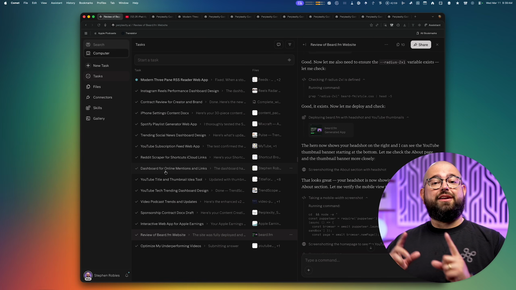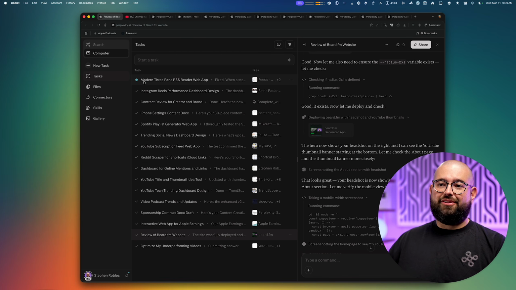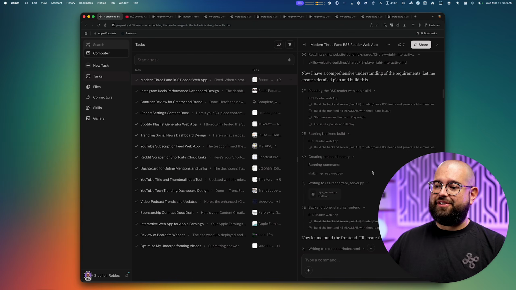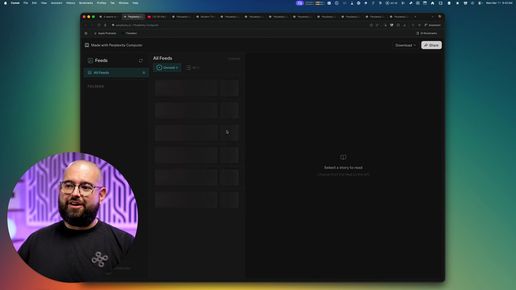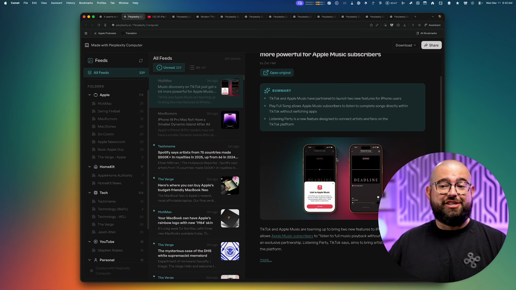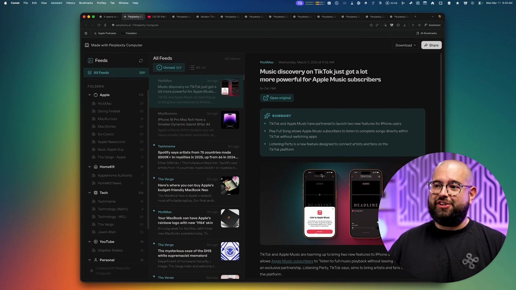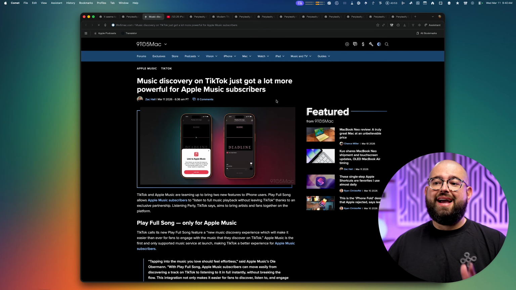Now let's go back and check on our RSS Reader app because it was duplicating those images at the top of the article. You can see here the little green dot tells me the task was finished. I'll scroll to the bottom here, and here's the new version of our app. I'll go full screen on it. I'll click the first article I see here, and it did in fact fix the header image issue. Now I'm not getting those duplicate images, but I still have my summary right up here, and I can always open the original article and go to the website.